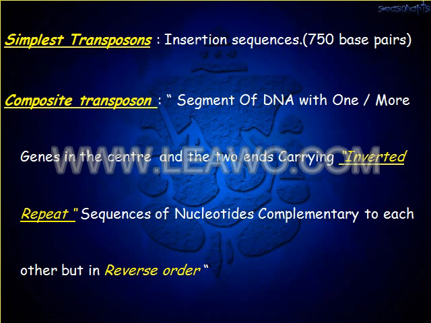Simplest transposomes contain 750 base pairs. They are also known as insertion sequences. Composite transposomes contain a segment of DNA with one or more genes in the center, and the two ends carry the inverted repeat sequence of nucleotides complementary to each other but in reverse order.